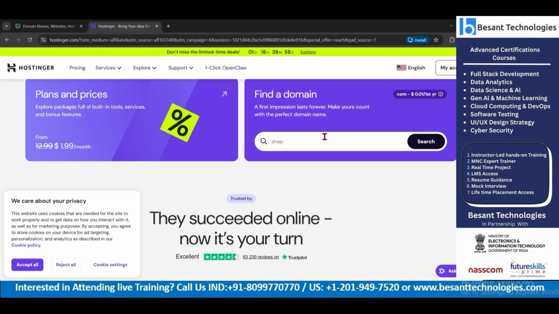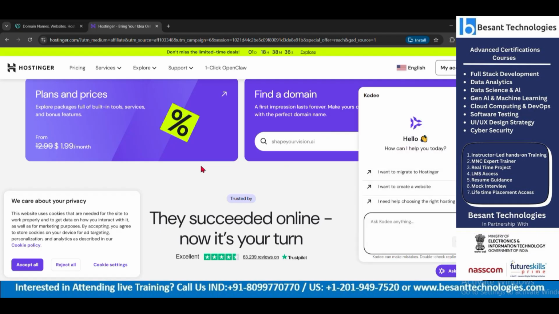I want my employees to have their own internal office IDs, let's say for abc.com, like Karthikeyan at abc.com. If you are a Capgemini worker or a Wipro worker, Karthikeyan at wipro.com or whatever. The .com can be purchased here.